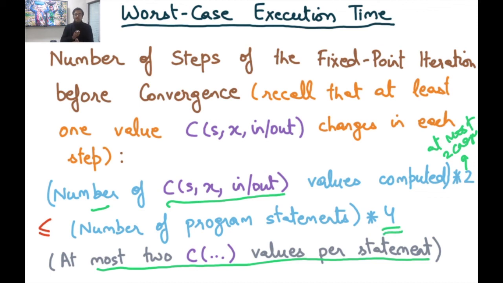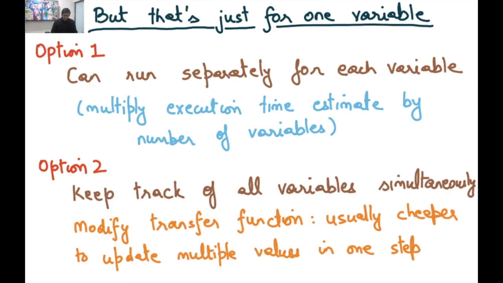Typically these bounds are going to be tighter, because there are less than 2 C values per statement on average, and also this is just worst case, that every value will change twice. Maybe some values will not change twice, in which case we will have fewer iterations. Also some values, during some iterations, multiple values may change in one go. Maybe you can pick 2 things that can be changed simultaneously, things like that.